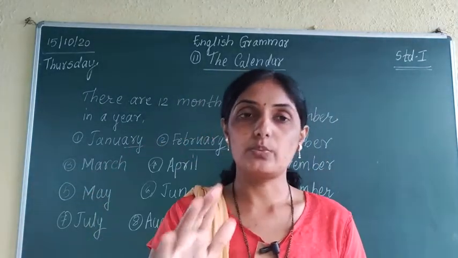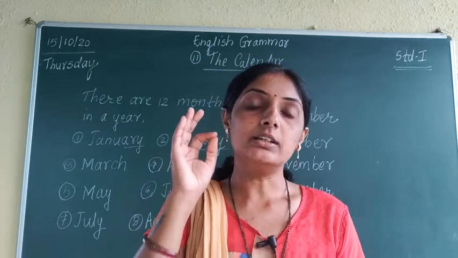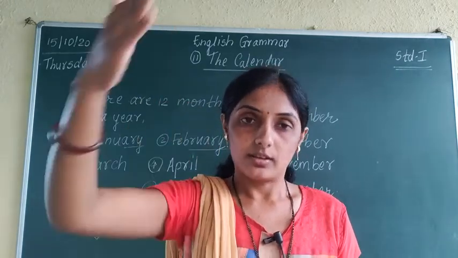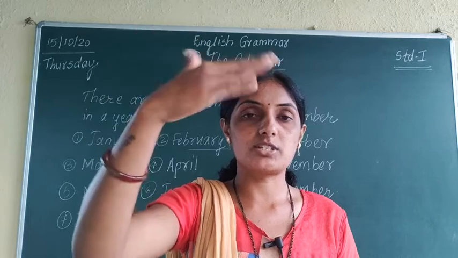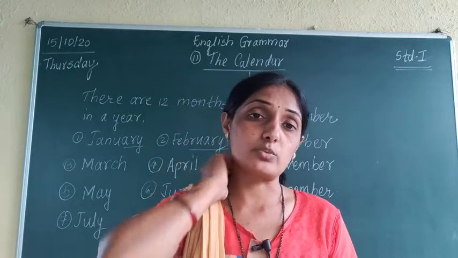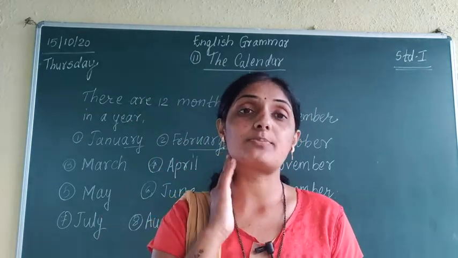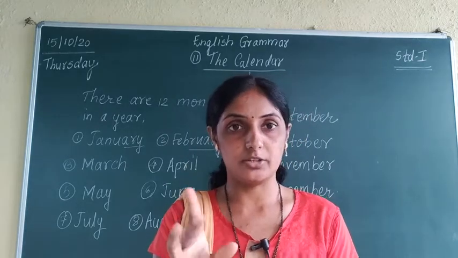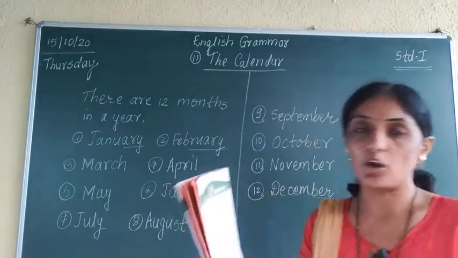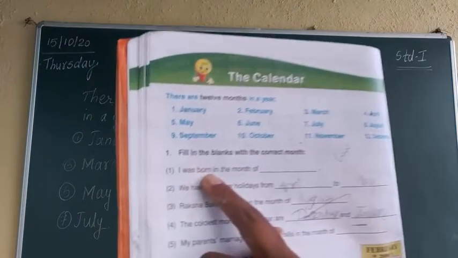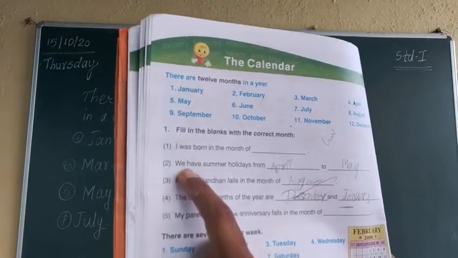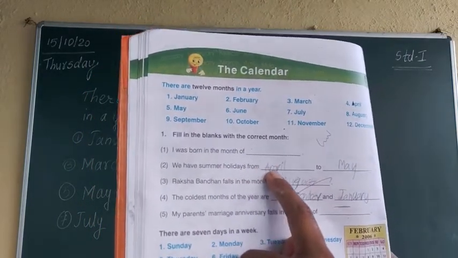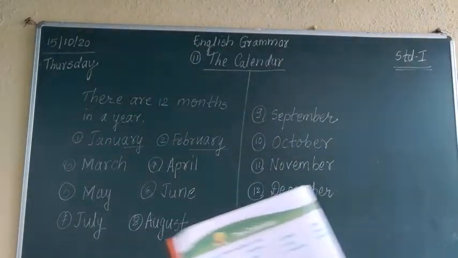Understood? In this way you will have to learn the sequence, which month is 1st, 2nd, 3rd, 4th, and according to that sequence you will have to learn the spellings of the 12 months. You have to learn it. Okay, now your first question is: I was born in the month of, you have to write down in which month you were born. Okay, second one: we have summer holidays from dash to dash. We have summer holidays in which months?